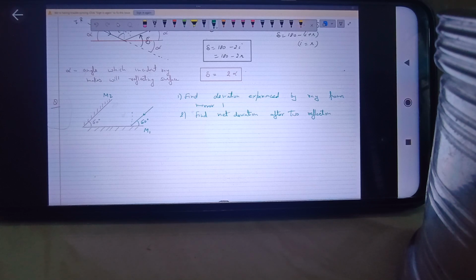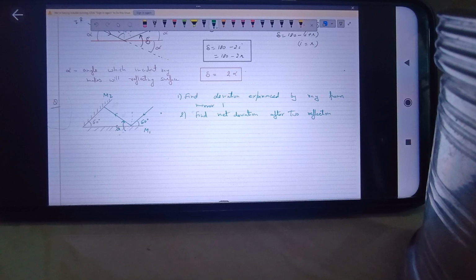Naman, correct. If you can also tell in which sense this deviation is happening. Sense means clockwise or anti-clockwise. So on the first surface, all of you have given that the deviation angle is 120 degrees, and in which sense is it happening? It is in clockwise sense. This was the original path, the ray will get reflected like this. So the angle of deviation is delta 1, and this turning is happening in clockwise sense.